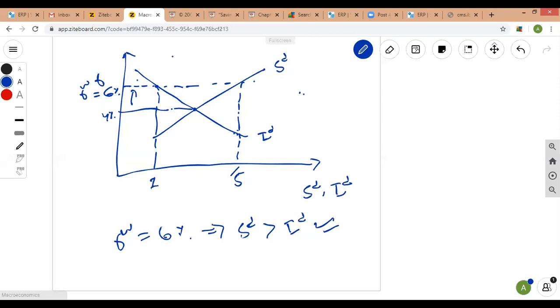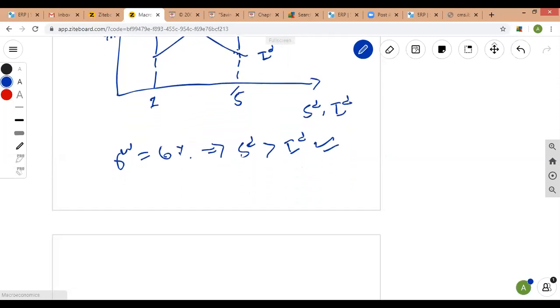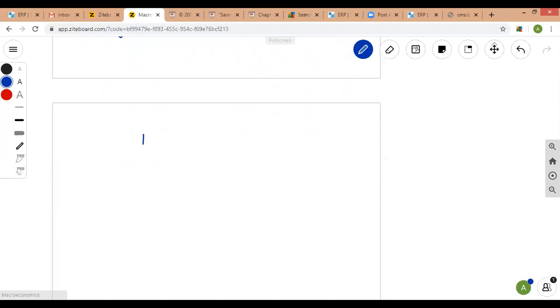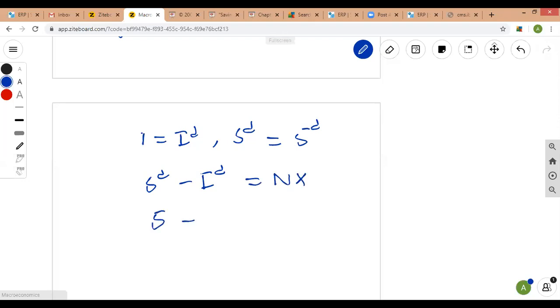Now, how would this economy be said to be in equilibrium? Because we know that the equilibrium condition that we wrote above is like this: desired investment is 1 billion, and desired saving is equal to 5 billion. So the gap between desired savings and desired investment is equal to net lending, NX, right? So desired saving minus desired investment, 5 minus 1, is equal to 4 billion. So 4 billion would be the net lending.